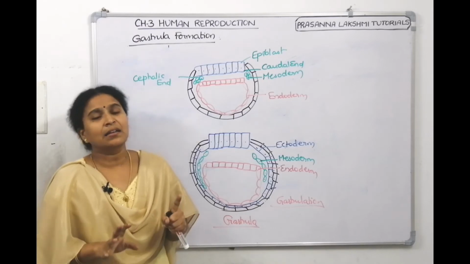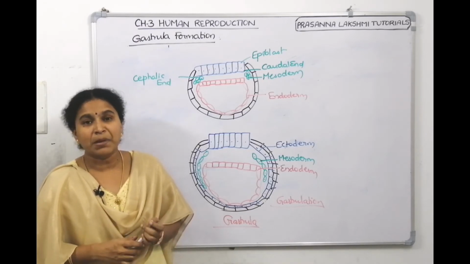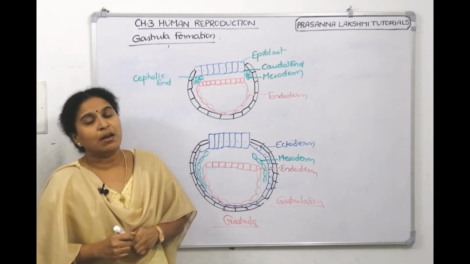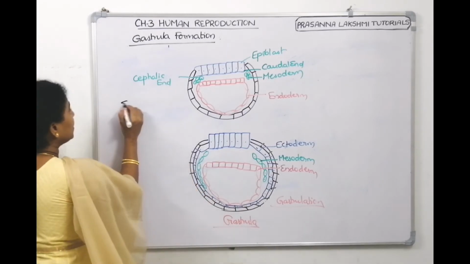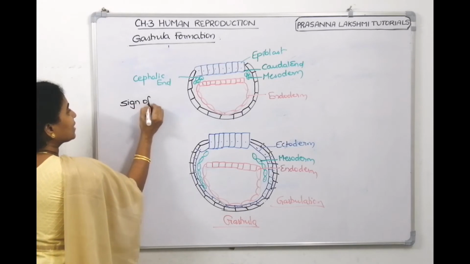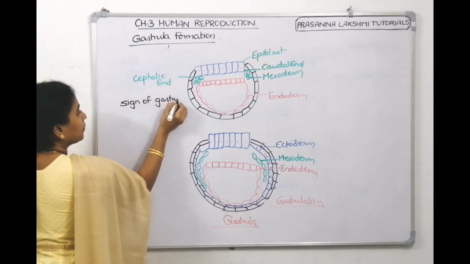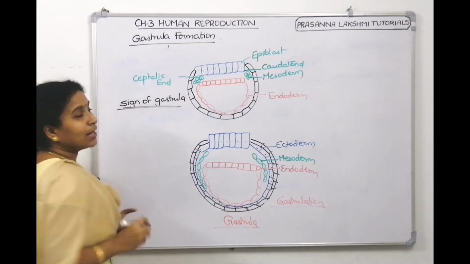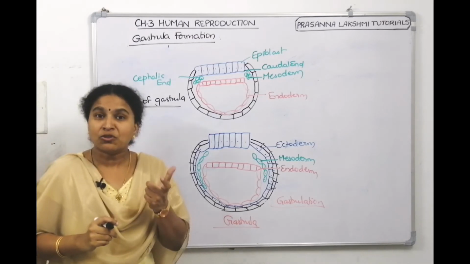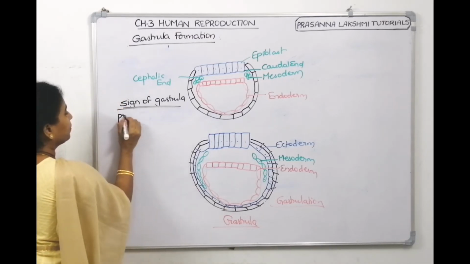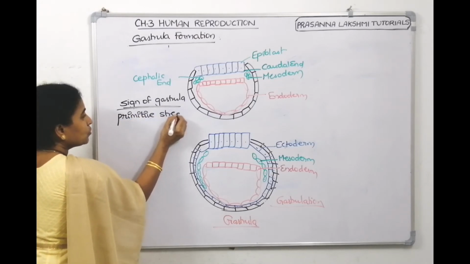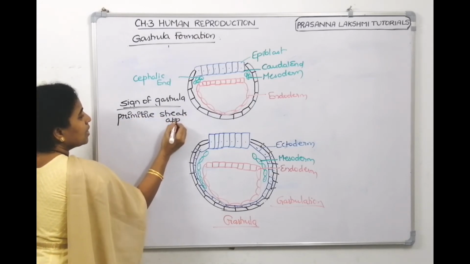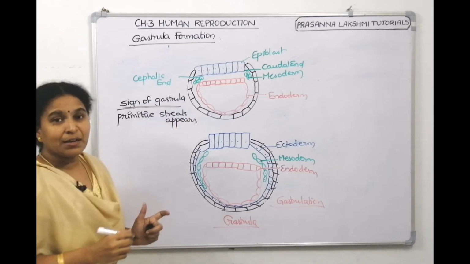What is the sign that the gastrula is getting formed? What is the sign of gastrulation? How do we know that the gastrula has been formed? A primitive streak appears first. Now we should know what a primitive streak is.